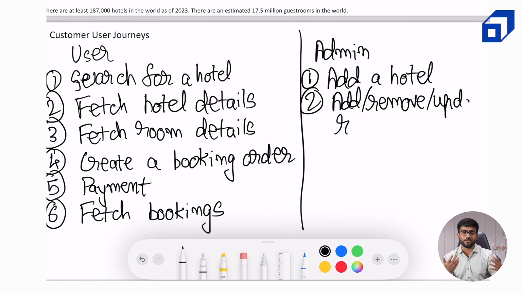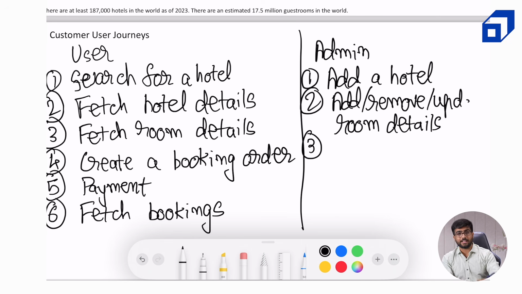Let's say, I don't want that to happen, but let's say some hotel went bankrupt for any reason. They might want to remove it, they might want to update some details and so on. So I'm not just writing it over here, but it is self-explanatory that we are also considering updating and removing the hotel details as well. So now we have done addition of a hotel, addition of a room.